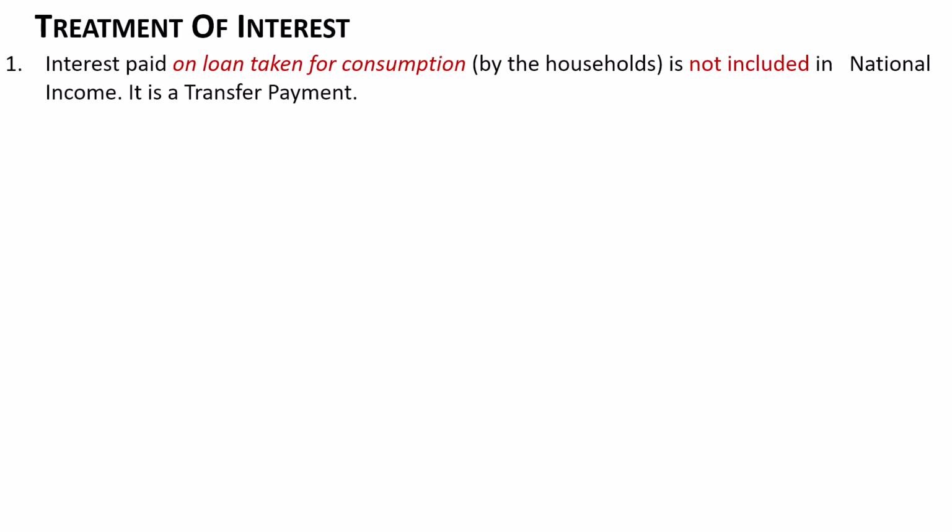Now let's understand how interest is treated while calculating national income. There are some types of interest which are factor incomes or factor payments and are included in national income, while there are other types of interest which are treated as transfer payments or transfer incomes and are therefore not included in national income. Interest paid on loan taken for consumption by the households is treated as a transfer payment and therefore not included in national income.